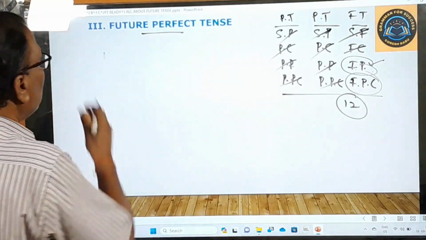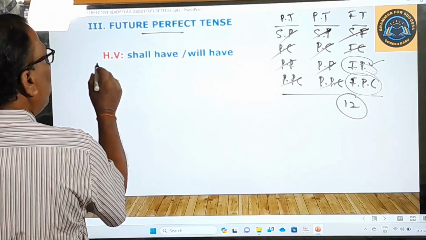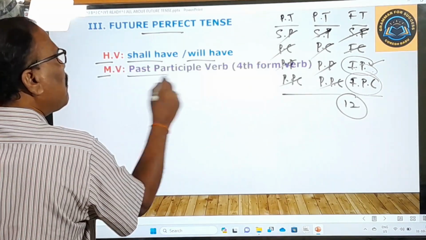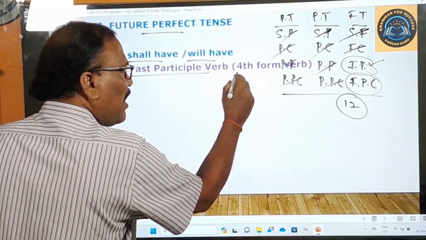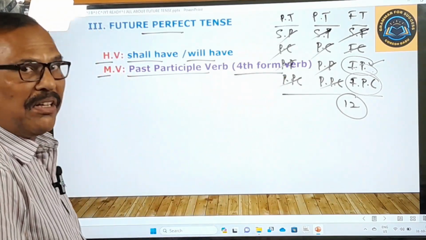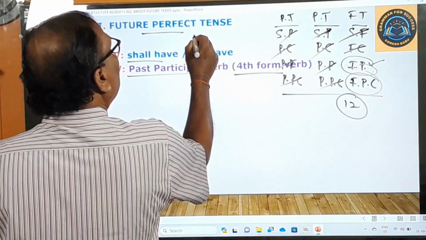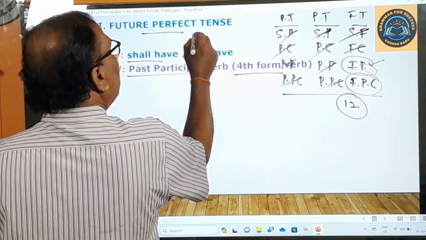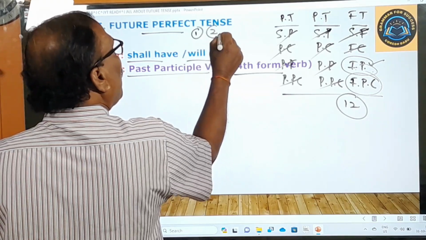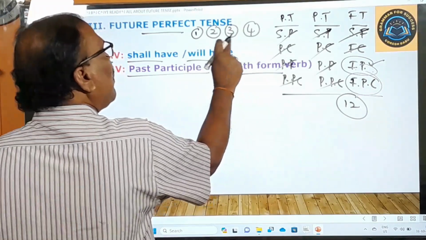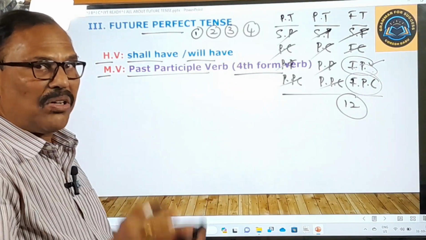And what are the features of the future perfect tense? Helping verbs are shall have and will have, and the main verb is the past participle form verb, that is nothing but the fourth form of the verb. And all of you know pretty well that each and every main verb has got four forms. What are they? Present tense form, present participle form, past tense form, past participle form.